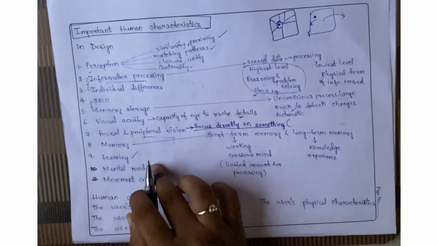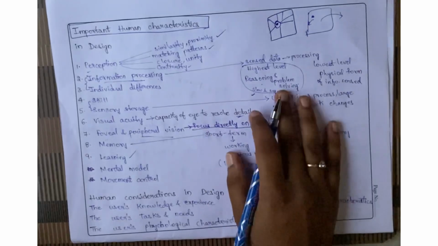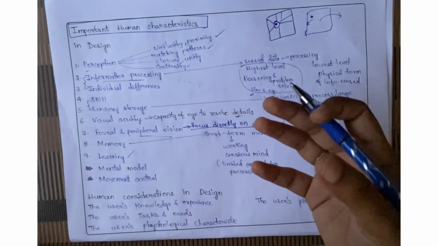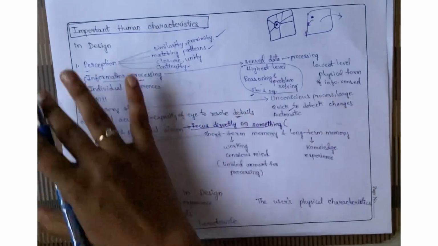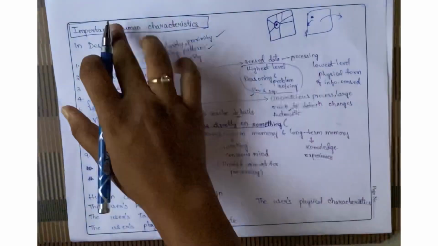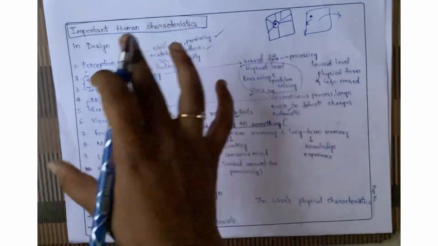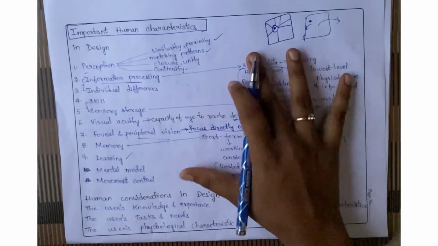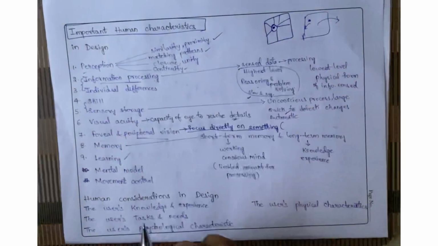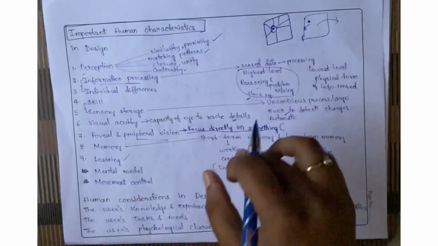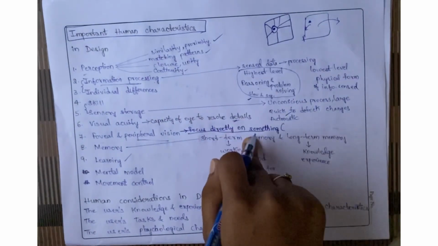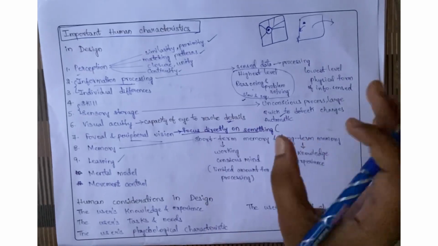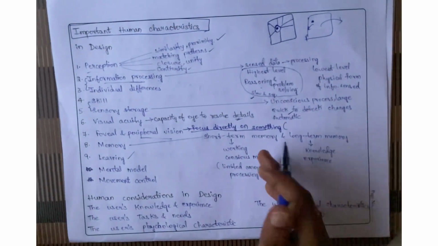And coming to mental model, it is the internal representation of a human being, like what he understood. Now I have understood some part about these human characteristics, and I have represented it in this way. What I have understood, I have represented here. This is my mental model for these human characteristics. After listening to this, you may prepare your own mental model. That means you may prepare your own graph, a mind map, or something in a different format.